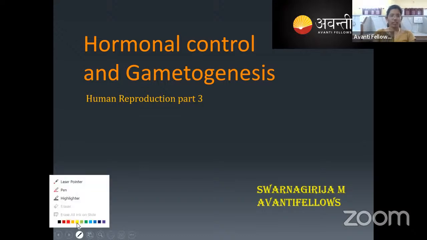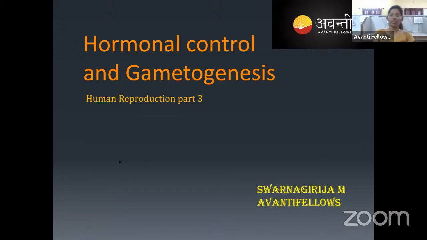What we are discussing in today's class is hormonal control and gametogenesis. If you can remember, yesterday when I was explaining the female reproductive system, I told you there are primary sex organs in both the male and female reproductive systems. What is the main importance of these primary sex organs? Can anyone answer in the chat box?